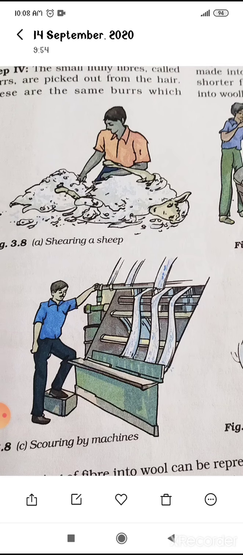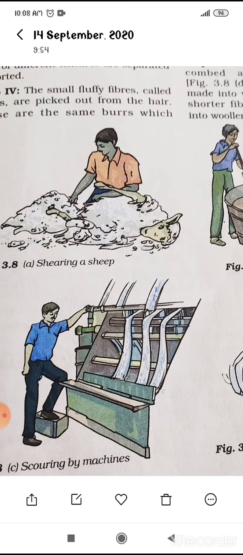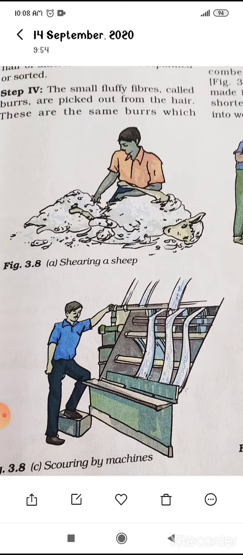And the instrument used to remove the fleece is similar to the shaving instrument, as your father shaves. Okay, he uses the razor. In the same way, a large razor is used to remove the hair, or you can say fleece, of the sheep, okay, when it is done manually. And there are certain machines which can shear the skin of the sheep, okay.